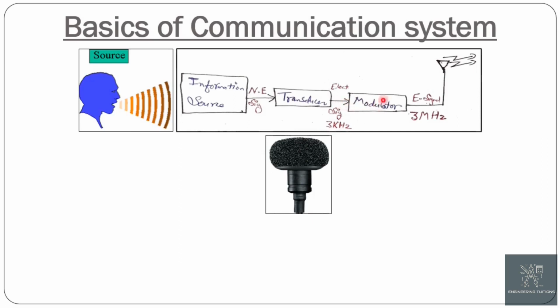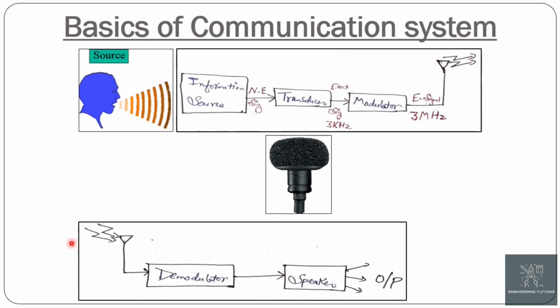This signal is now fed to the modulator, which gives an electrical signal of frequency 3 MHz at the output, which is transmitted further. Now this 3 MHz signal is received by the receiving antenna, demodulated back to 3 kHz by the demodulator and then given as output by the speaker.